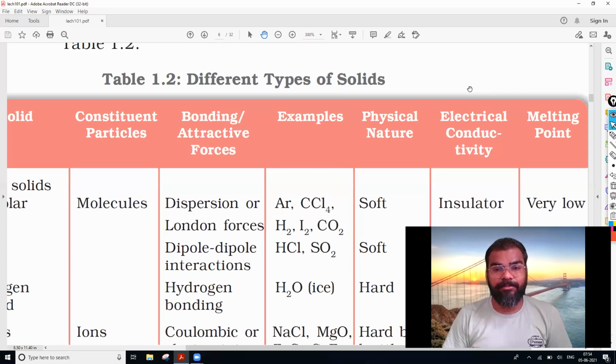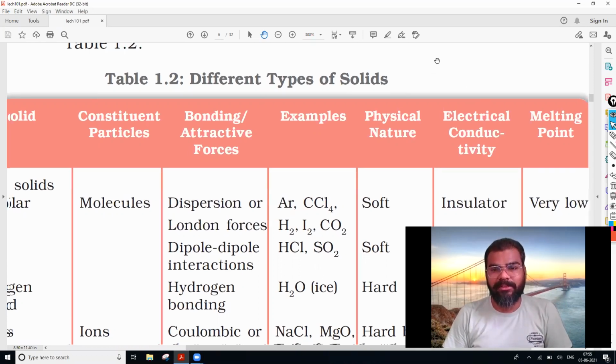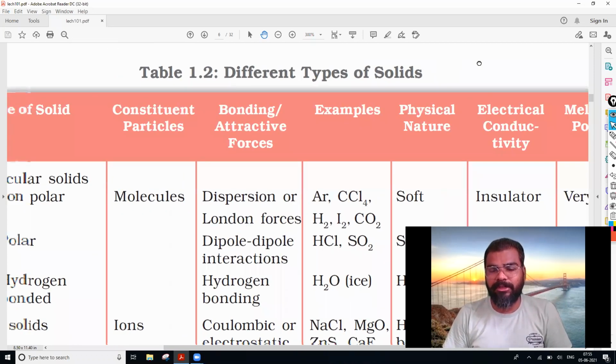Once again, if you have the physical textbook, just write on the table number 1.2, a lot of MCQ or the bunch of MCQ. You can see how the MCQs can be prepared. I'll explain through this particular table.